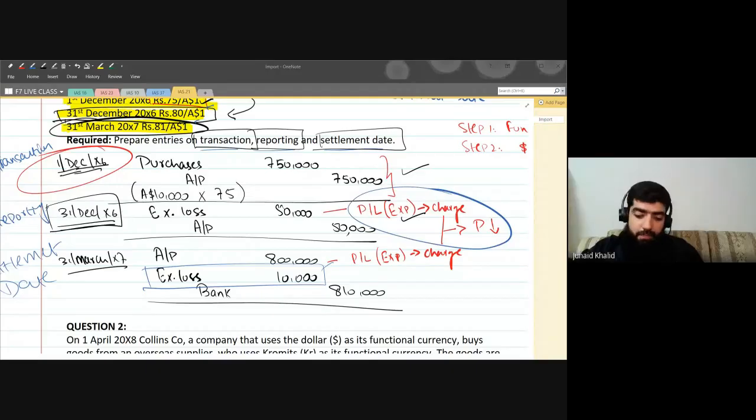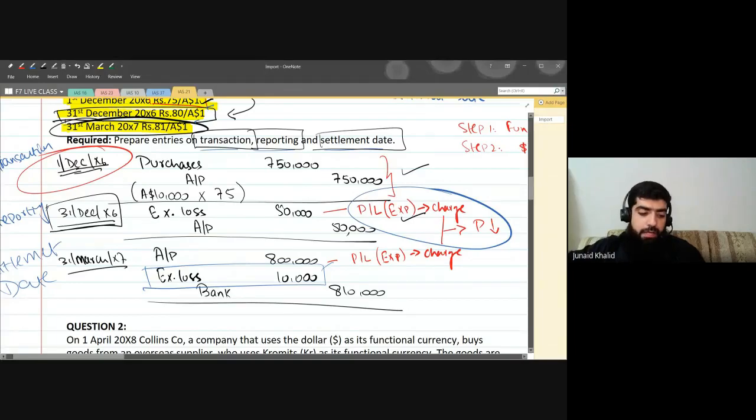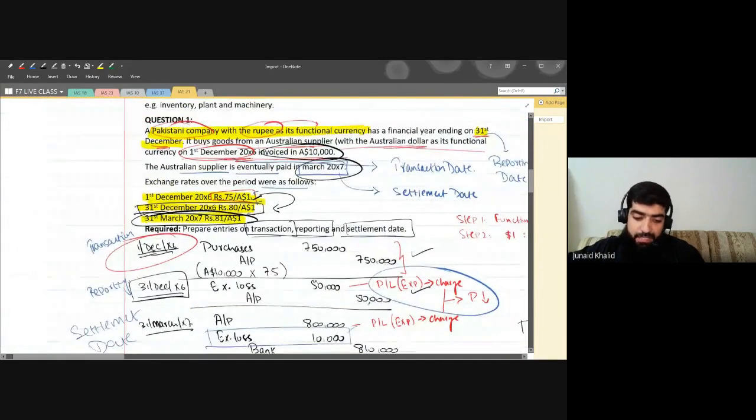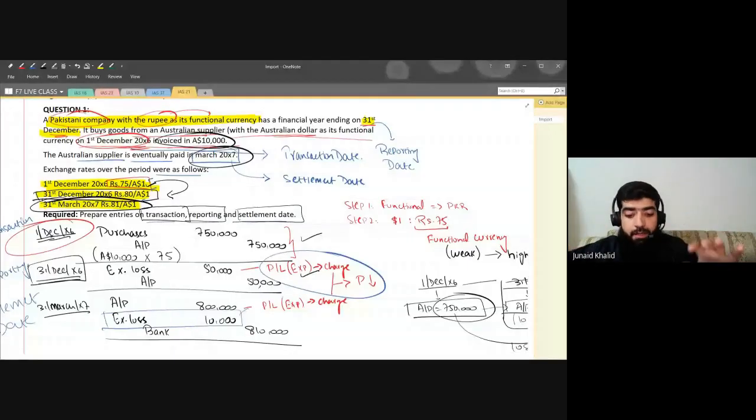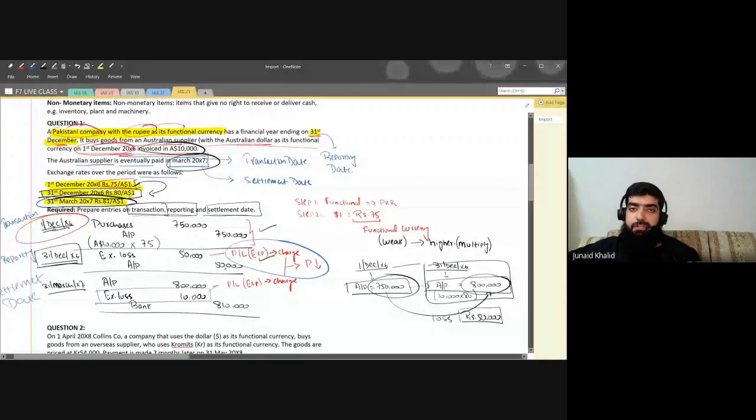So this is what we have done today. Today I gave you an introduction to IAS 21, and we have solved the first question, which was the basic question. Please do recall this. It is a very technical standard, but if you have a good grip on that first question, the other questions are easy. It's not that difficult, but you have to understand this first question. Please recall the lecture and try to solve this question on your own.